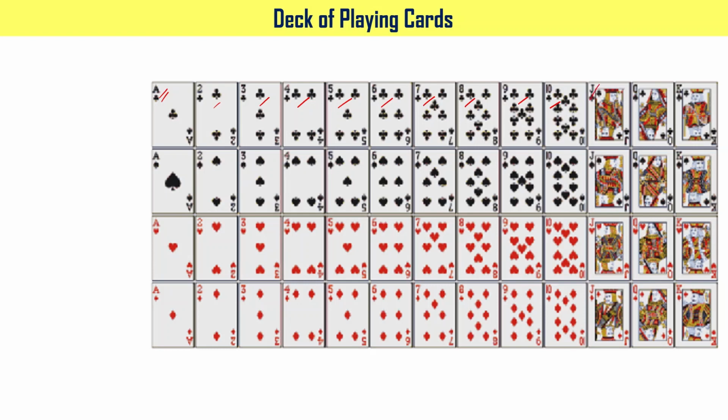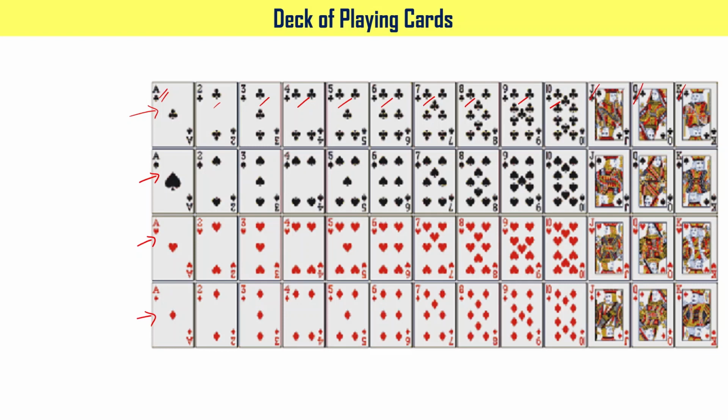And this is J, called jack. This is Q, called queen. And this is K, called king. So when you count, you have a total of 13 cards in this row. The same is true here also, we have 13 cards. Here also we have 13 cards. This particular row also has 13 cards.